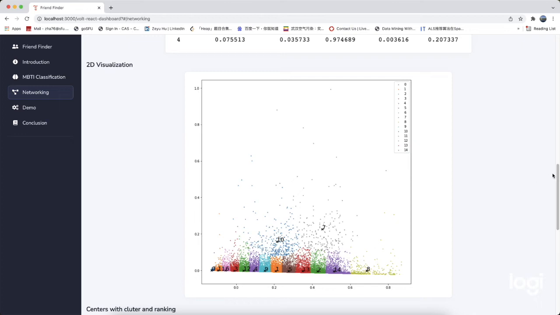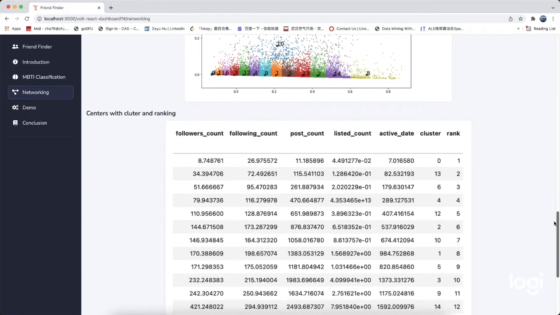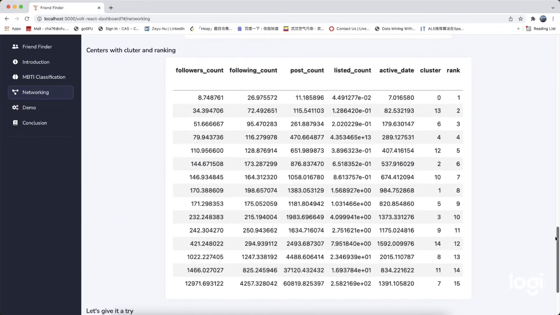So after feeding the data to the model, we can classify the entire dataset into 15 groups. We want the predicted outcome to be the groups along with the numerical number of the centers, and each group assigned an influential ranking score from 1 to 15. So with the most ranking score, the person in this group is considered the most influential.